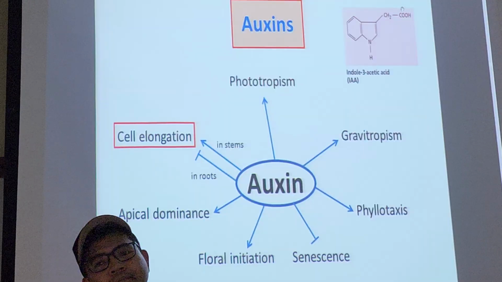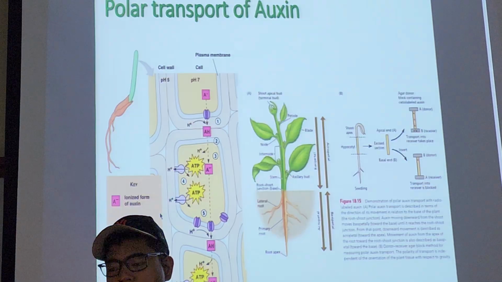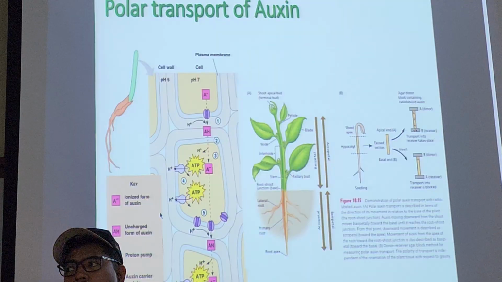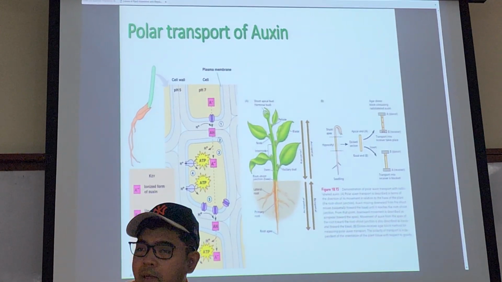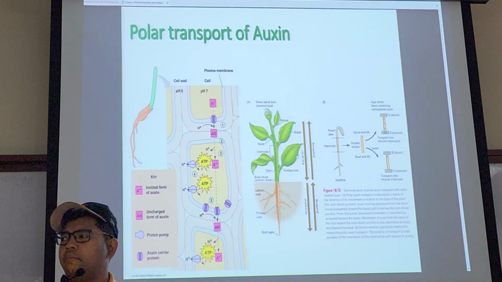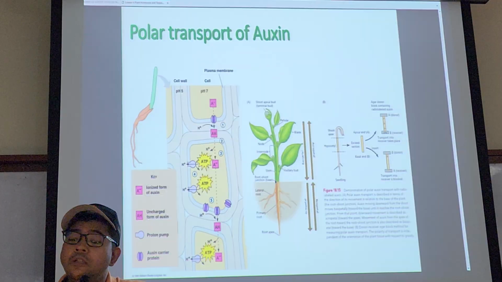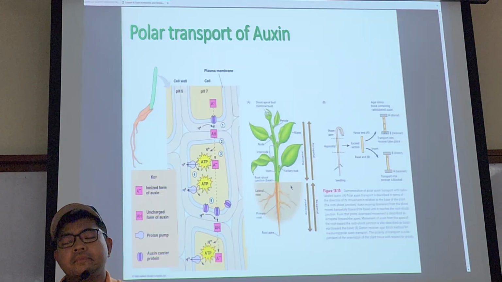Okay, that's in essence. This is the aging, floral initiation and apical dominance. We'll see in a bit. Polar transport for auxin. So this is what I just explained to you ahead of time. Auxin. Why I bothered to draw, you got all this drawing here. It's just to prove to you I'm not a scam.